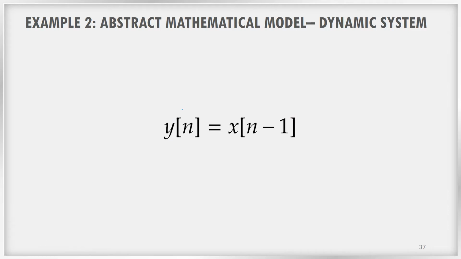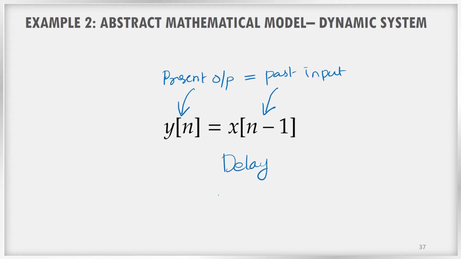Now take another mathematical abstraction of a dynamic system. Here you can see y of n is equal to x of n minus 1. So what is meant by that? Present output is equal to past input. So in other ways, what we can say about this system? Actually, this system is a delay. What ultimately is this system doing? The system is giving the output as the past input.